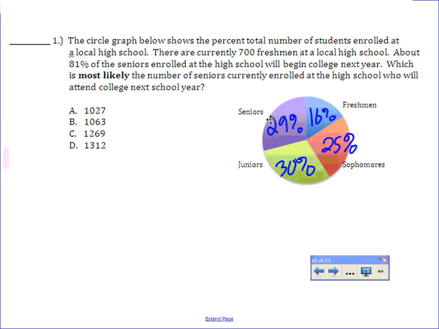Okay, so the first part is, I know you guys already read this because you took the quiz on Friday. First part is you need to find how many total students are at the high school. We know there are 700 freshmen. We do not know the total amount of students. We know 16% of the school represents freshmen. I explained the proportion method on Friday. A over B equals P over 100. Part over whole equals percent over 100. So Nathan, you with me so far?